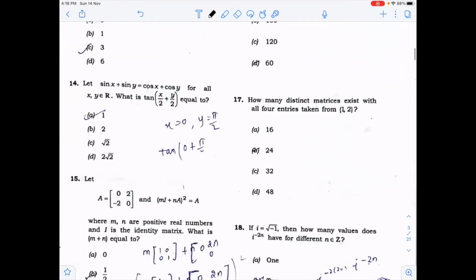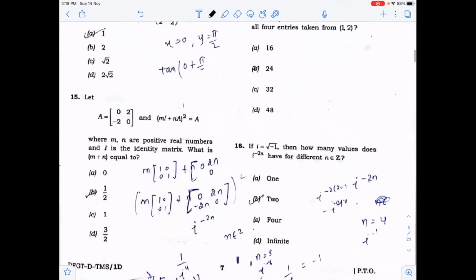Now, 14th question, sine x plus sine y is equal to cos x plus cos y. If you fix the value of x as 0 and y as pi by 2, then it will satisfy the given condition. And you can find the value of tan of (x by 2 plus y by 2). That will be tan 45 degrees, which is 1.